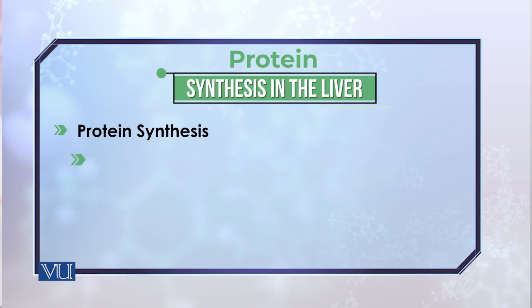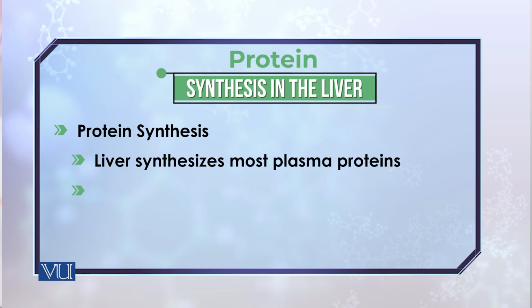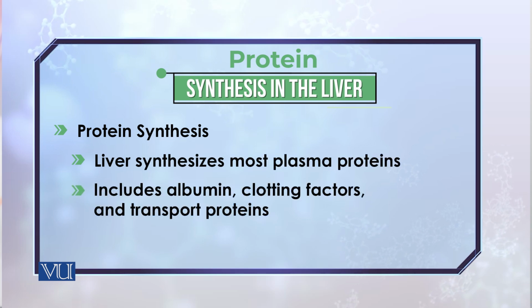The liver is also involved, as I have already told you, in the formation of many proteins. Some of these are, for instance, the plasma proteins, like albumin, a very important carrier molecule. Then there are clotting factors, and other carrier molecules also.